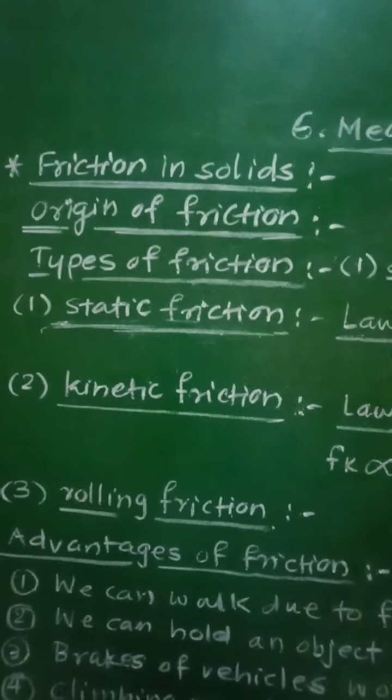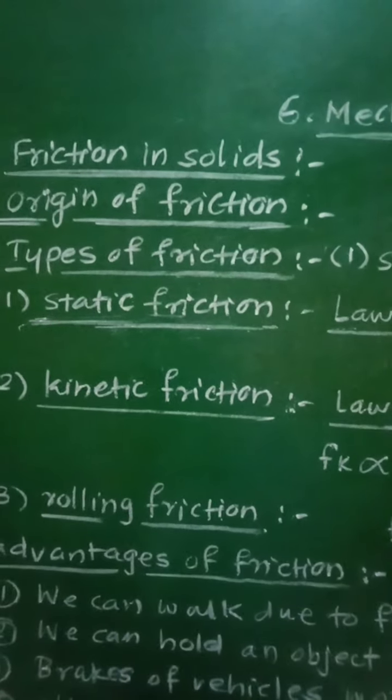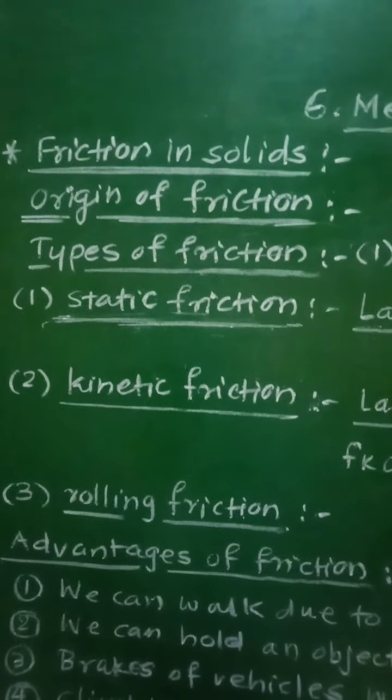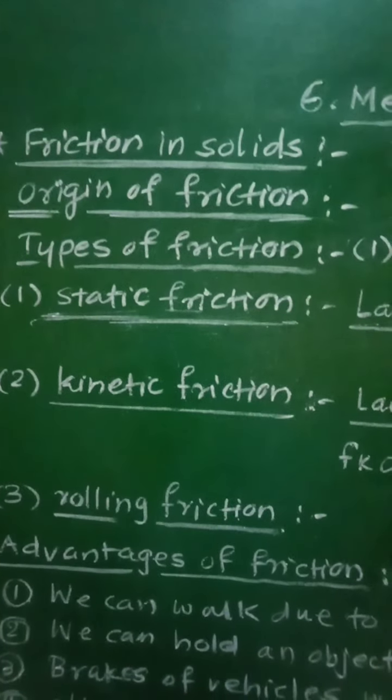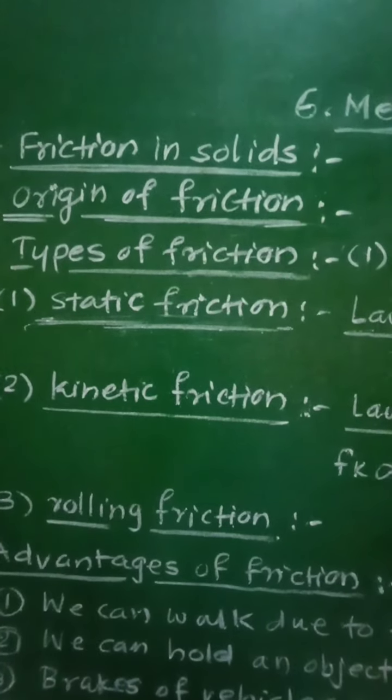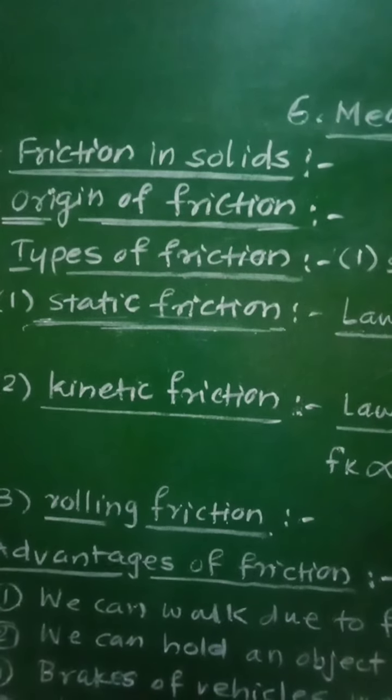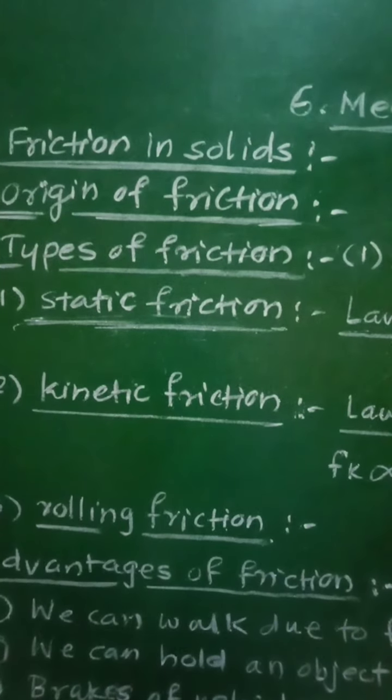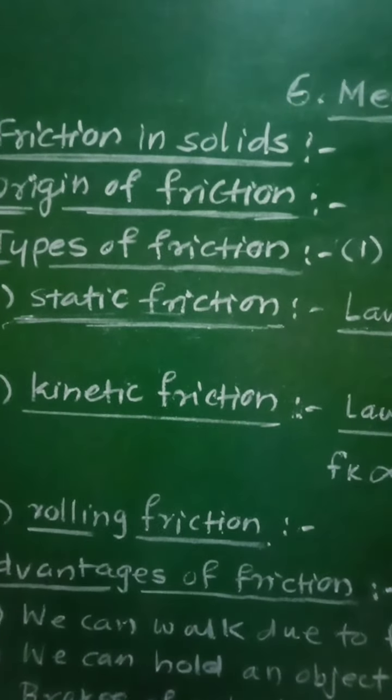When one solid surface slides over the other, then each surface exerts a certain force on the other. These forces are tangential to the surfaces.